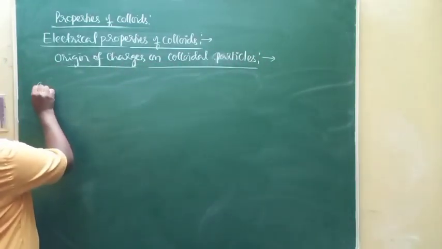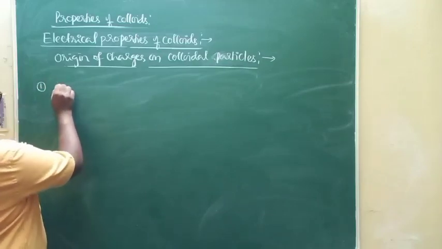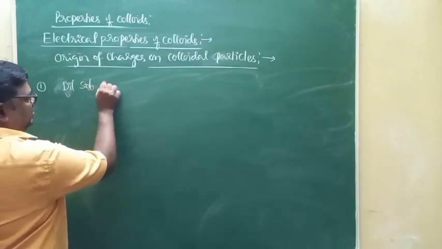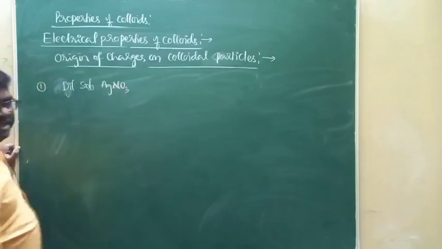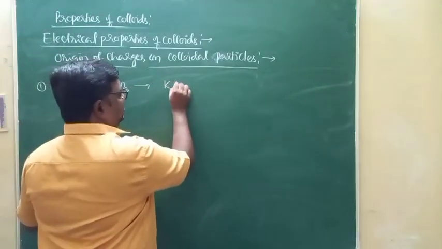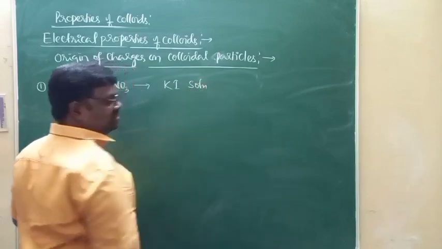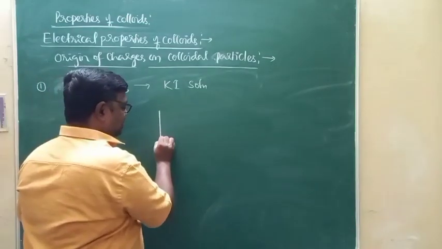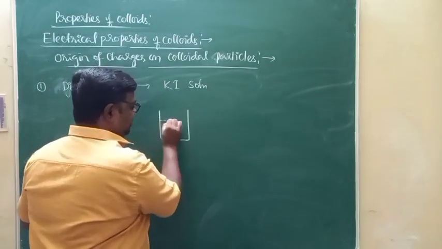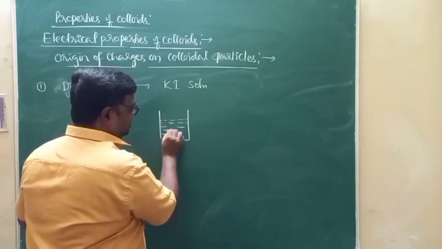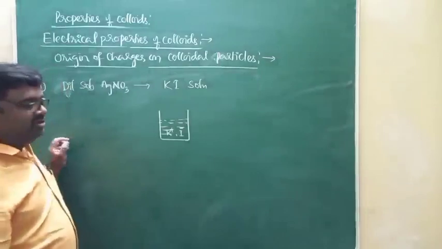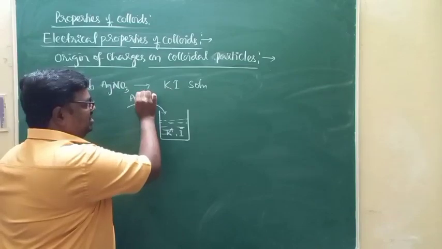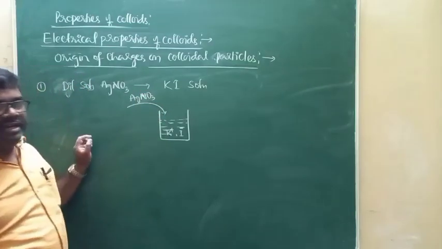For example, look here. Just imagine I add a dilute solution of silver nitrate to a dilute solution of potassium iodide taken in a beaker. This beaker contains K plus ions and I minus ions. To this dilute solution of potassium iodide, I'm adding silver nitrate. Silver nitrate contains silver ions and nitrate ions.